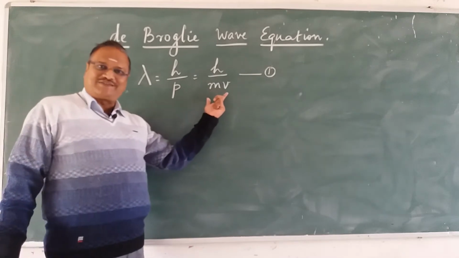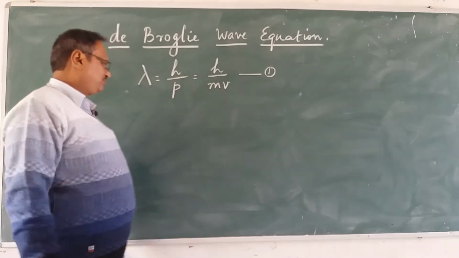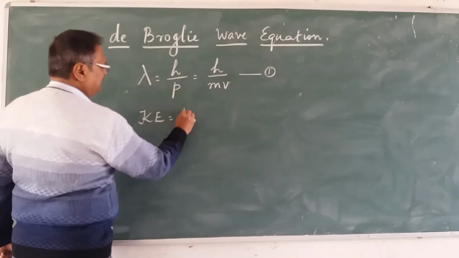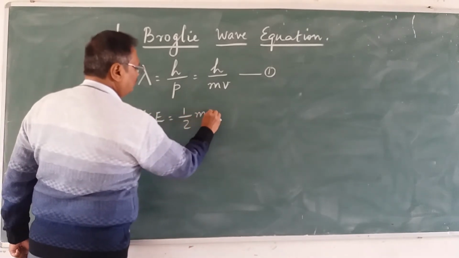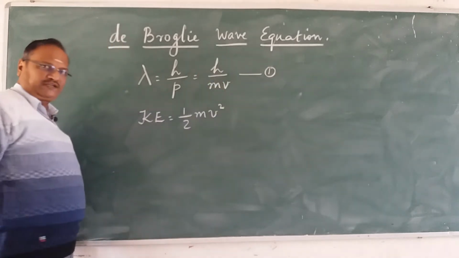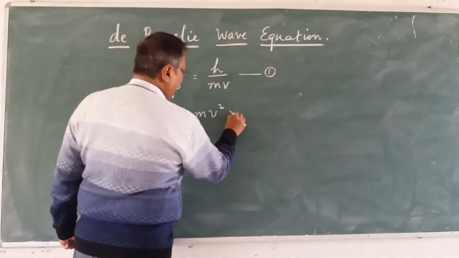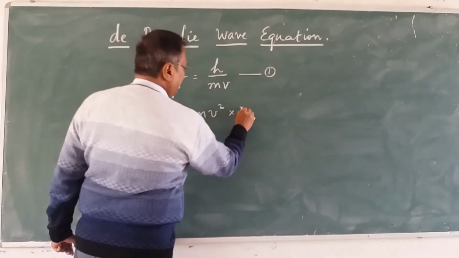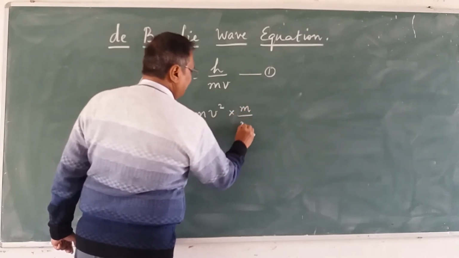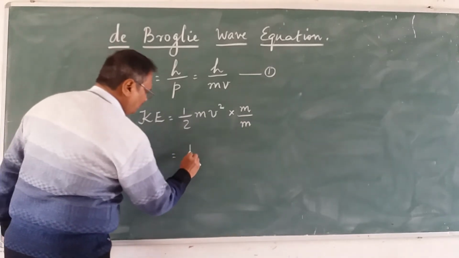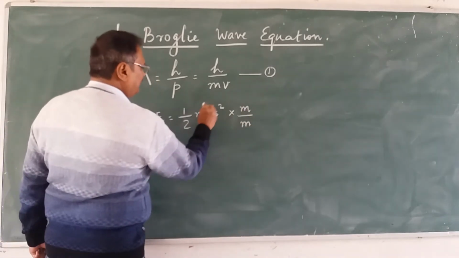Now I am going to express this in terms of energy. Tell me, what is kinetic energy? Kinetic energy is half m into v square. Very simple. What I am going to do is multiply by m and divide by m, the mass.